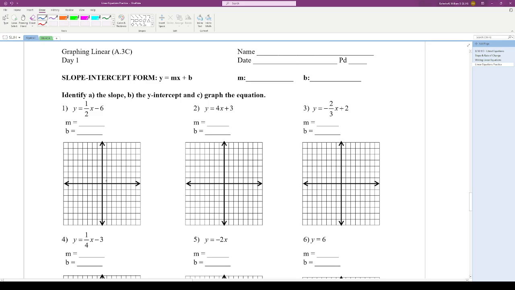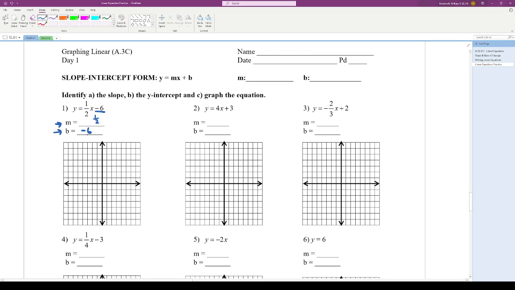Whenever we have a graph, our key things that we want to know are the slope, because that's our rise over run that changes from step to step, and our y-intercept, because that gives us a point to start from. Looking at our equation here, we already are in slope-intercept form, and we know that this 1/2 is our slope because it's in front of the x. And this negative 6, make sure we keep the negative here, is our y-intercept. So since our normal form is plus b, we're adding -6, right?